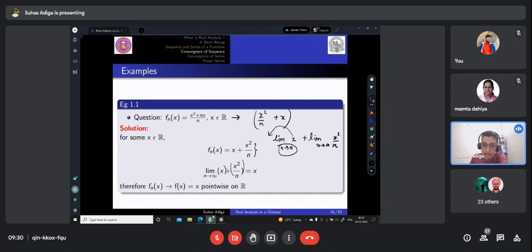You can bring x square out, and when n tends to infinity, 1 by n will actually be 0. So this will be x plus 0, that is x.